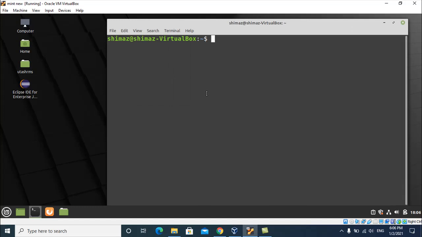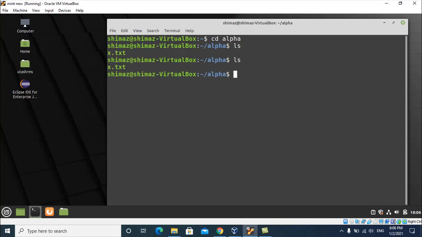So let us go into the folder. Okay, so we have a file x.txt. I want to create another file and want to have a link between this file x.txt and the file which I am going to create.